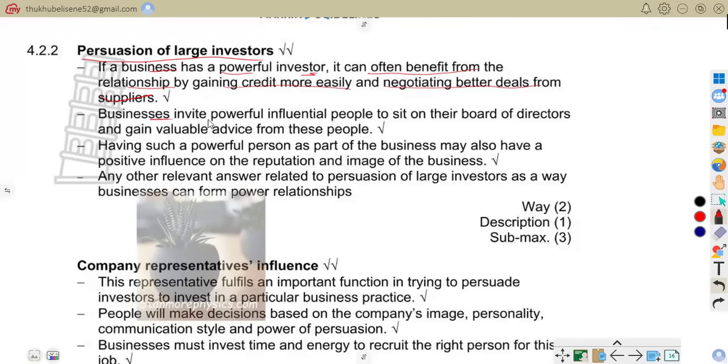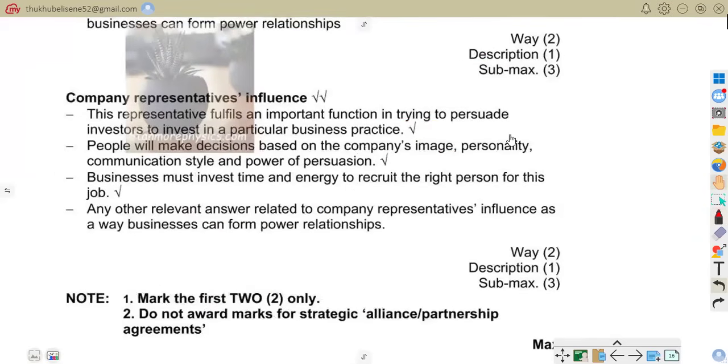Also, businesses invite powerful, influential people to sit on their board of directors and gain valuable advice from these people. Having such a powerful person as part of the business may also have a positive influence on the reputation and image of the business. So the other one is how company representatives influence.